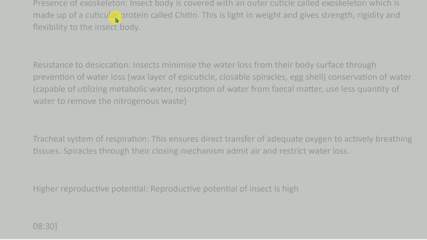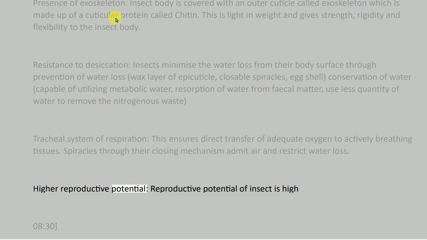Presence of exoskeleton. Insect body is covered with an outer cuticle called exoskeleton, which is made up of a cuticular protein called chitin. This is light in weight and gives strength, rigidity and flexibility to the insect body. Resistance to desiccation. Insects minimize the water loss from their body surface through prevention of water loss: wax layer of epicuticle, closable spiracles, eggshell, conservation of water, capable of utilizing metabolic water, resorption of water from fecal matter, and use of less quantity of water to remove the nitrogenous waste. Tracheal system of respiration. This ensures direct transfer of adequate oxygen to actively breathing tissues. Spiracles through their closing mechanism admit air and restrict water loss.